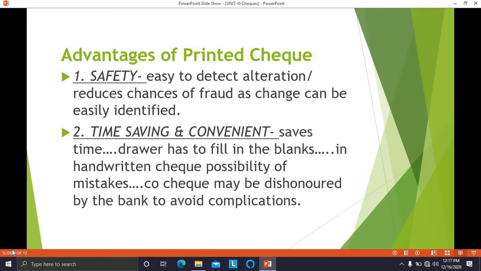Second, time saving and convenient. Printed checks save the time. How? The drawer has to just fill in the blanks in the printed check.